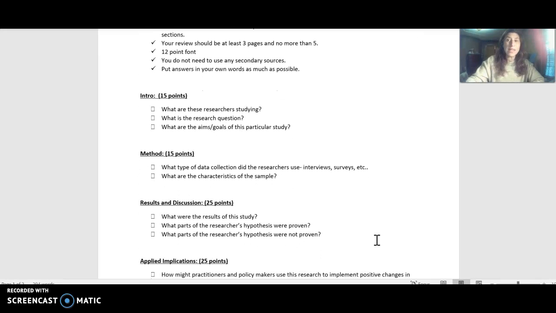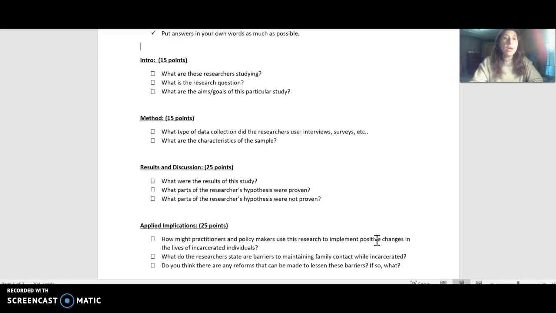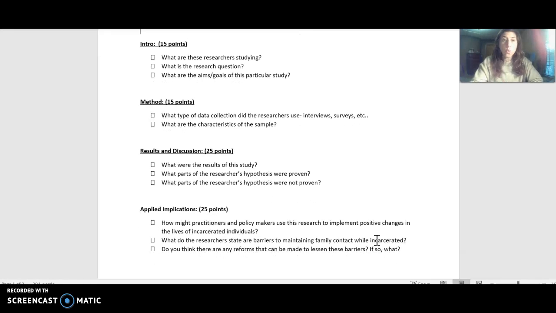So the instructions really lay out exactly what I'm asking you to do. What are the researchers studying? What is their research question? What are the goals of their study? This is all in the research article. Then I'm just asking you to describe the method of it. What type of data collection do they use? Are they interviewing people? Are they using surveys? Are they using historical methods? And what does the sample look like? Male, female, racial, ethnic makeup. Again, the article tells you all of this. What did the researchers find after they conducted this research study?